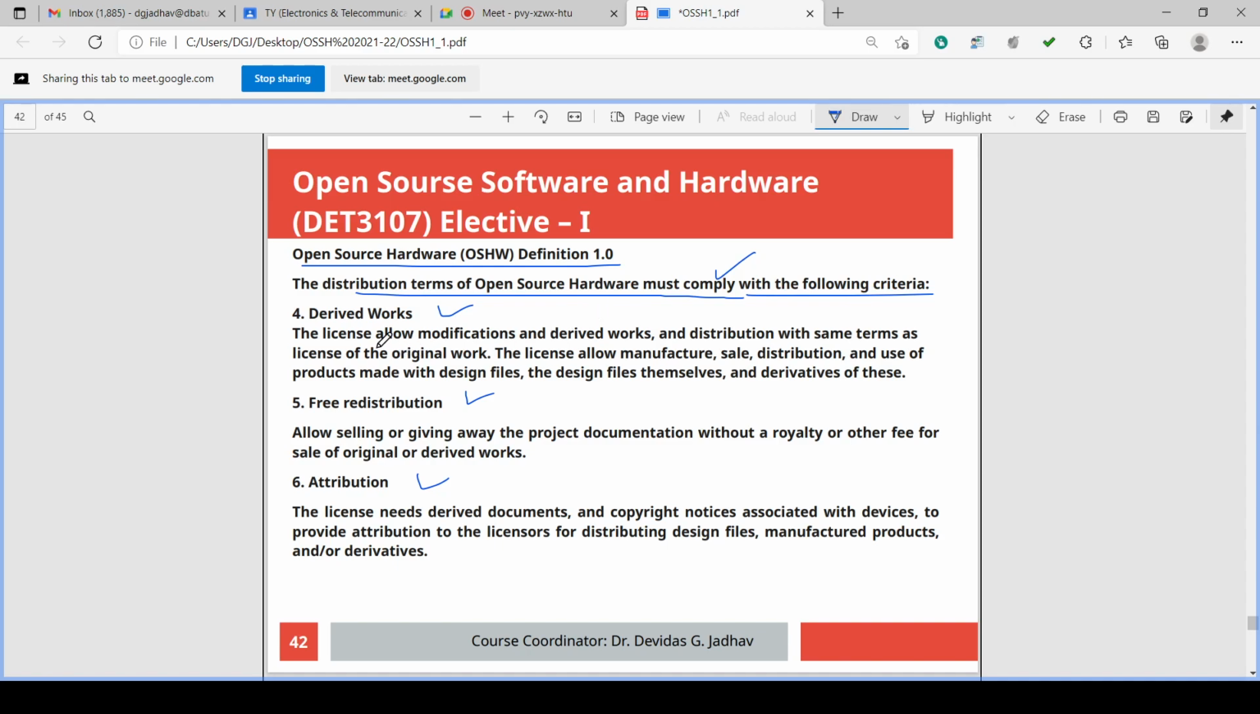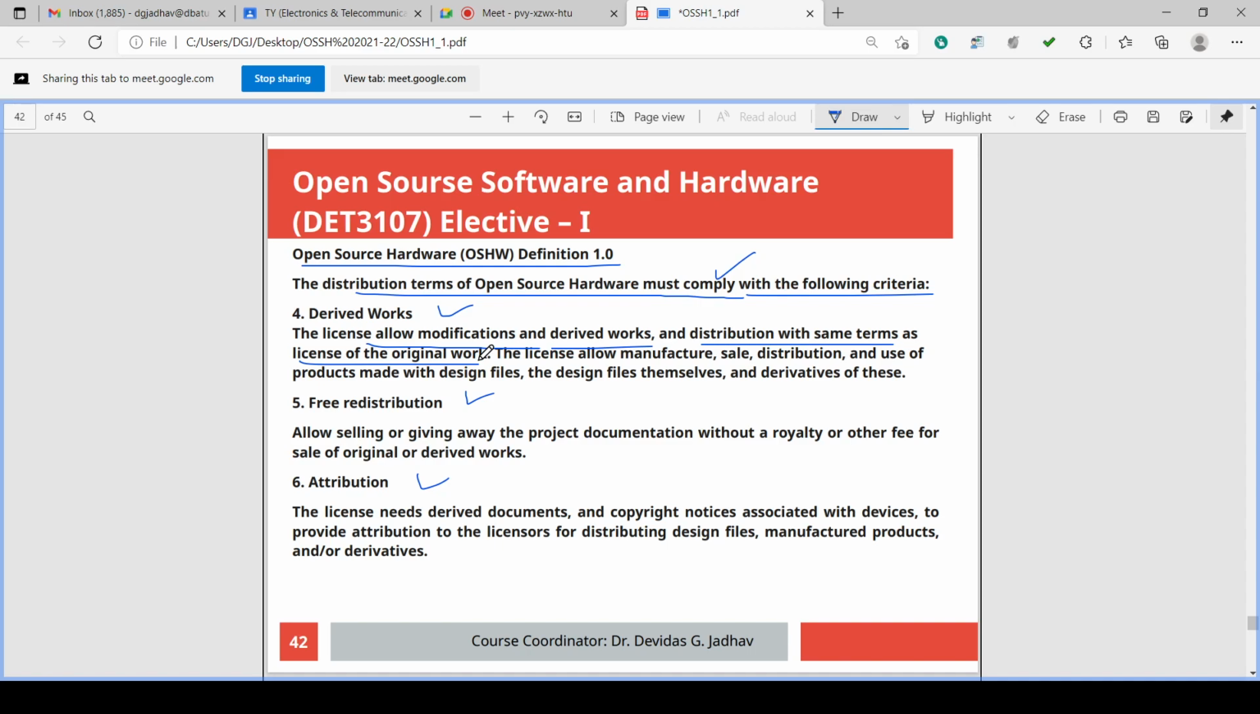What is derived work? The license allows the modification and derived work and distribution with the same terms as the license of the original work. Okay. So derived work is there. If you have a design file, from that design file derived work will be there. New design modifications and work can be added. Design files, libraries can be added. Modifications can be added. This is derived work.